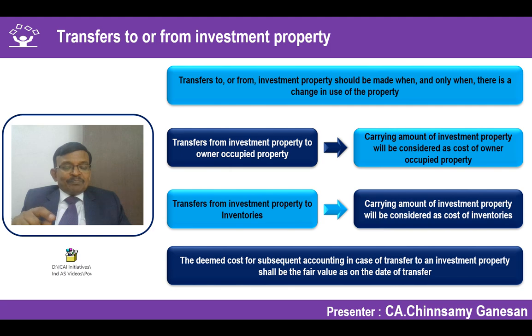Even in IAS 40, I should have applied the fair value model. If the fair value model is applied, I have to do a fair valuation on the date of reclassification and take the difference between the carrying amount and the fair value, even if it is a gain, to the P&L account. That's what IAS 40 says. But in Ind AS 40, it should be used for the purpose of testing whether impairment should be considered on the date of transfer. Add something additional: shall be the fair value as on the date of transfer if and only if the fair value is lower than the carrying value of the asset transferred into the investment property. Okay, that will give you more clarity.